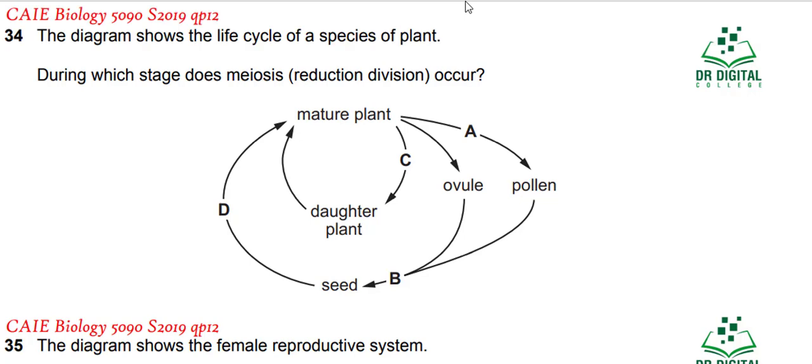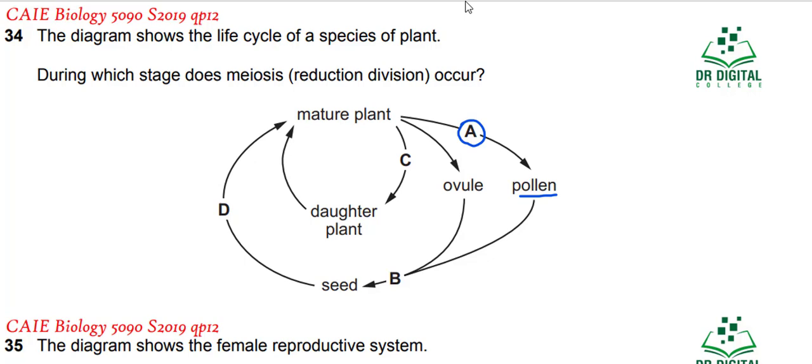In question 34, the diagram shows the life cycle of a species of a plant. During which stage does meiosis, the reduction division, occur? You know that for sexual reproduction, meiosis occurs during gamete formation. So pollen grains are the gametes. So during pollen grain formation, there will be meiosis. So the answer for this question will be A.